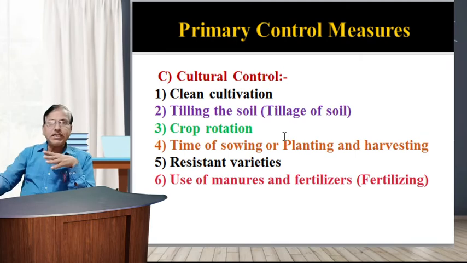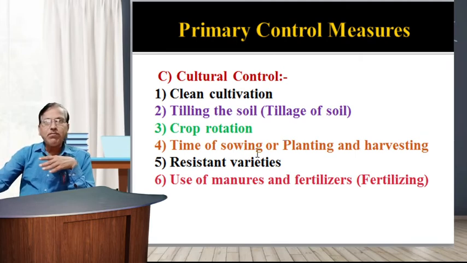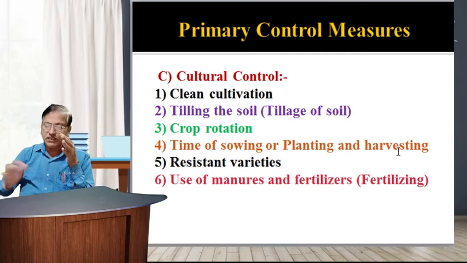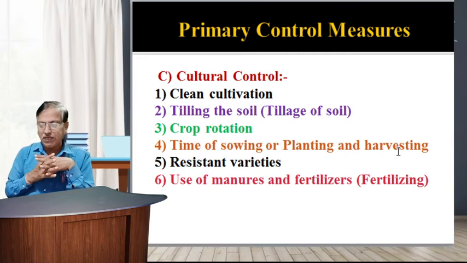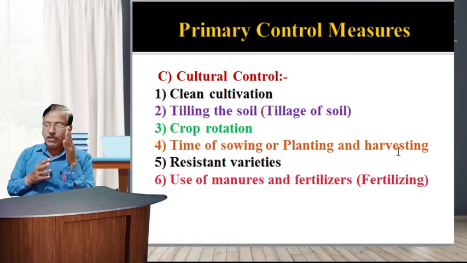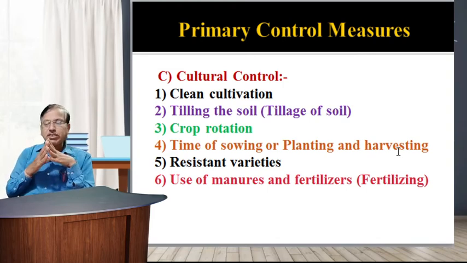Fourth is the time of sowing or planting and harvesting. In these methods, many plants are susceptible to pest attack during a limited period in their life, and serious attack will result if the pest population builds up in that period.